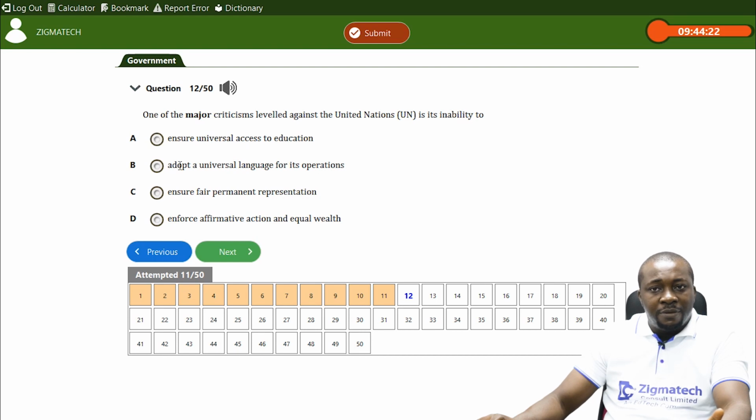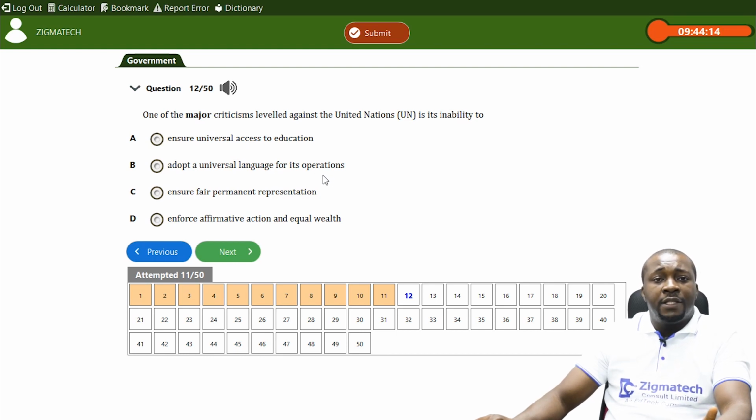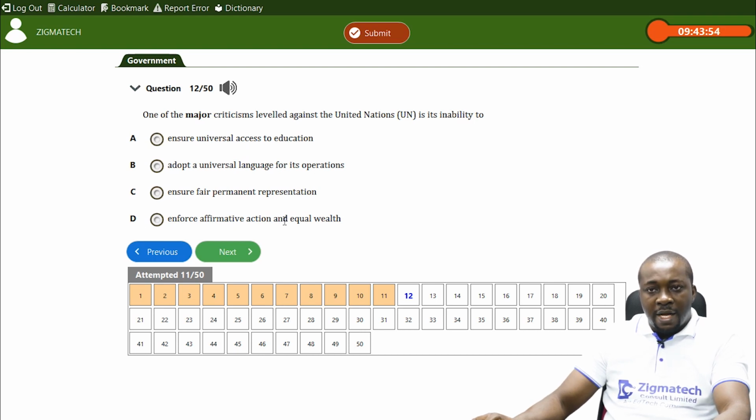We have about 6 languages that are official to the United Nations. Of course, you can't tell French to adopt English as the official language of the United Nations, and vice versa, and even Russian, Latin, and the rest of them. C says ensure fair permanent representation. This says enforce affirmative action on equal wealth. Remember, affirmative action has to do with the participation of women in politics.